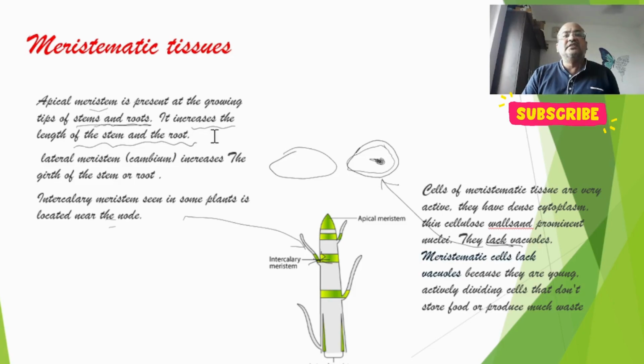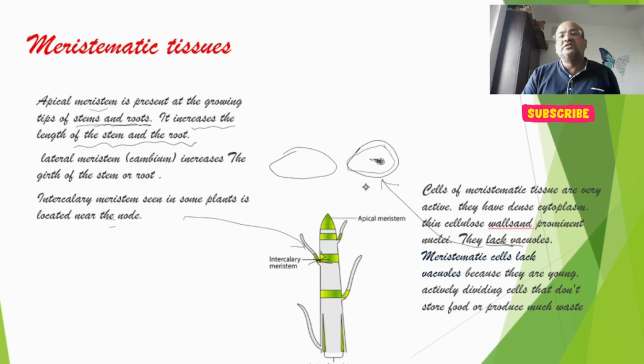It increases the length of the stem and roots. Lateral meristem increases the width of the stem or roots. Intercalary meristem is seen in some plants at the nodes. Here they are formed and the functions are according to the place where they are situated.